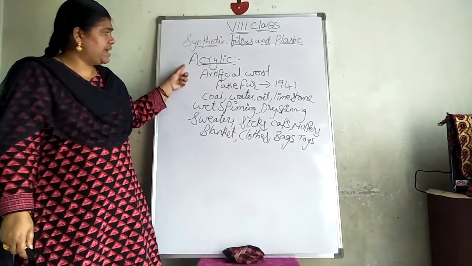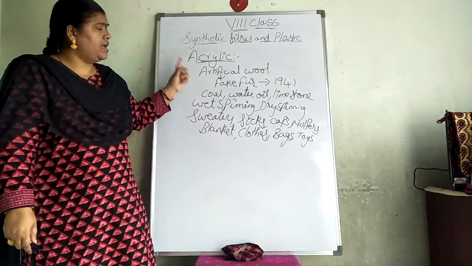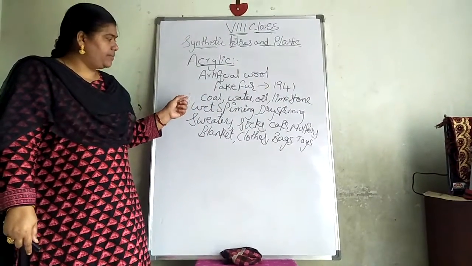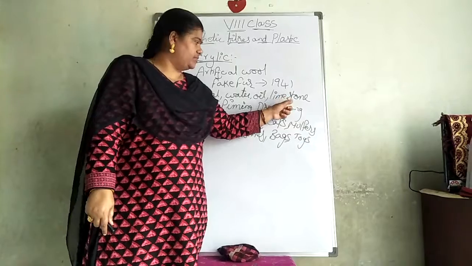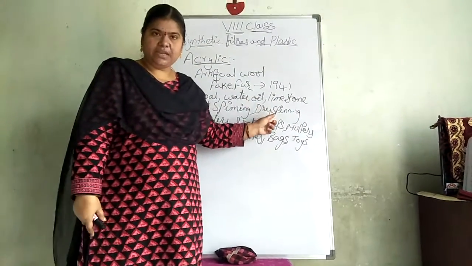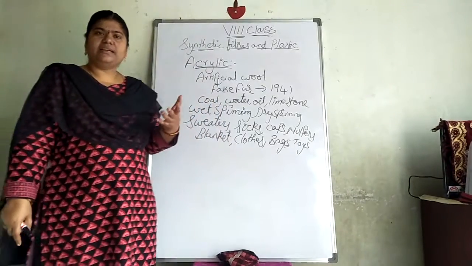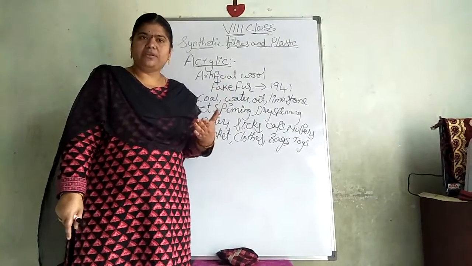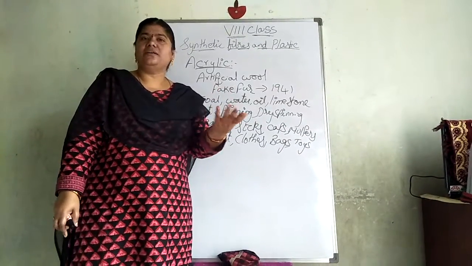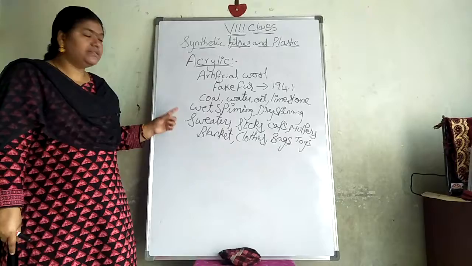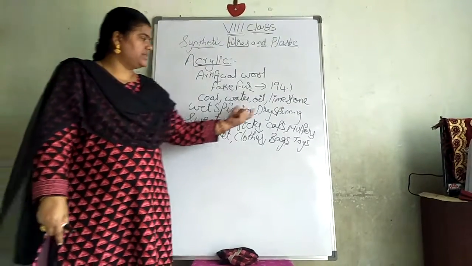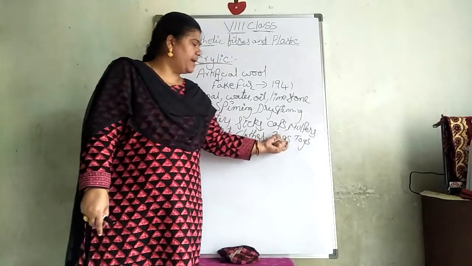So, did you understand what acrilan is? Acrilan is an artificial wool. It is fake fur. It was established in 1941. With what are we preparing it? Coal, water, oil and limestone. And in which process? Wet spinning and dry spinning. After that we cool it, we dry it, we bleach it, we color it, and we get the fabric from that. And what materials do we get? Sweaters, socks, caps, mufflers, blankets, clothes, bags, etc.